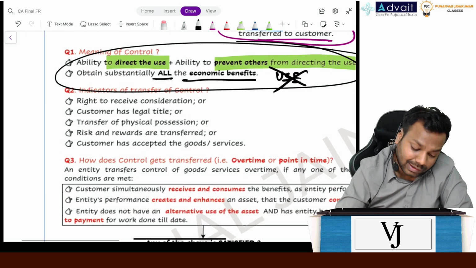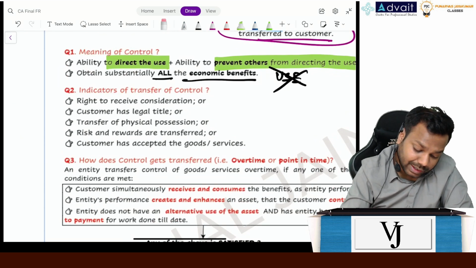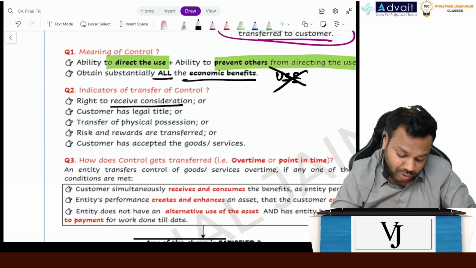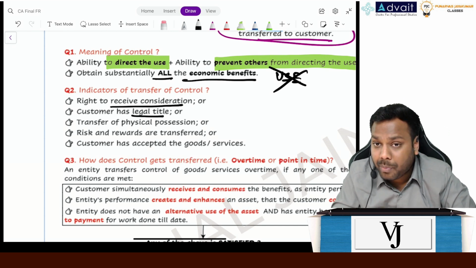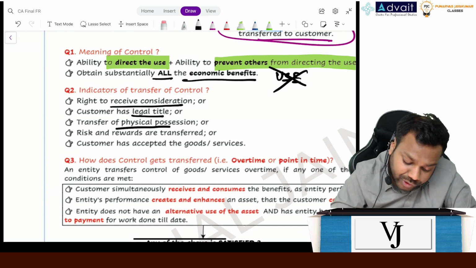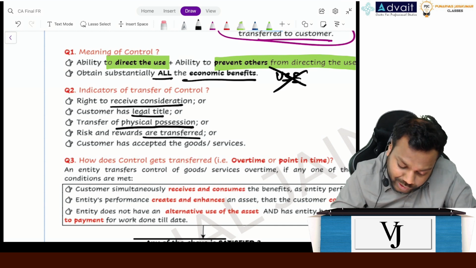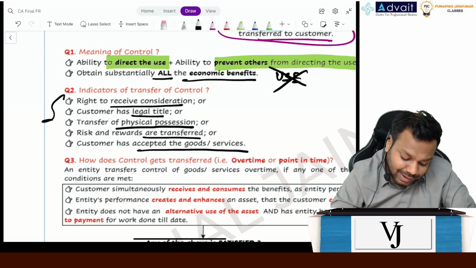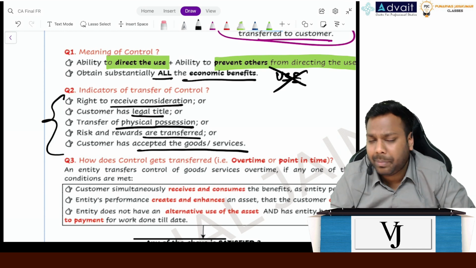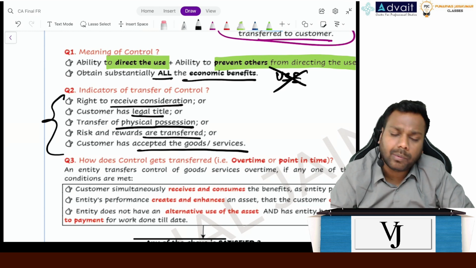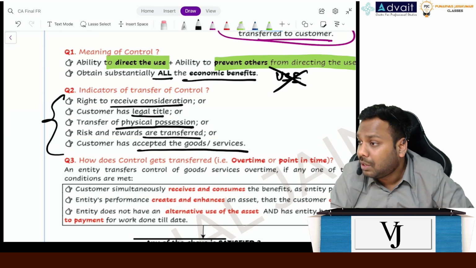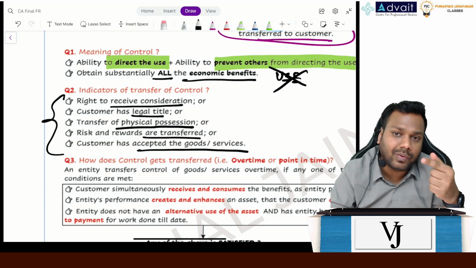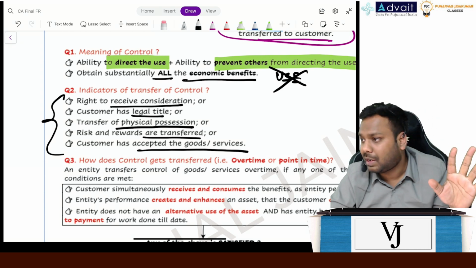Now, what are the indicators? The right to receive consideration is there for the entity. The legal title for a building or a property is transferred. The transfer of physical possession, the risks and rewards are transferred, or the customer has accepted the goods or services. These are the indicators. If any one or multiple are satisfied, depending upon the case, we say the control is transferred. And when the control is transferred, we say the PO gets satisfied. When the PO is satisfied, we can recognize revenue for that. Is it clear, everyone?